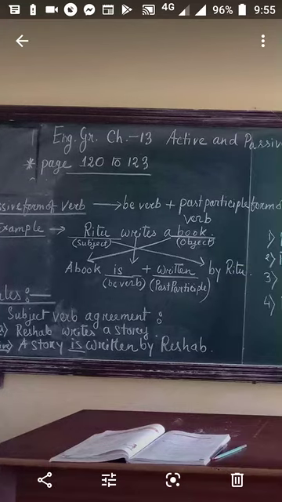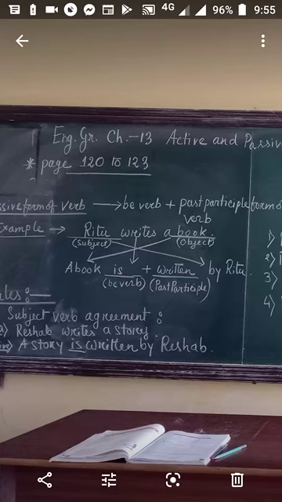See the example I have written: Ritu writes a book. It's in present tense. So Ritu here is the subject, and a book is the object. Now in passive form, the object will become the subject and the subject will become the object, and the verb will be changed with the help of the be verb. Just see the example again.